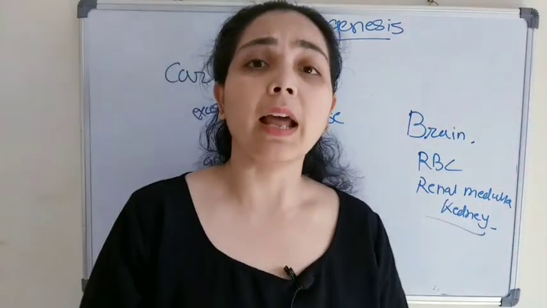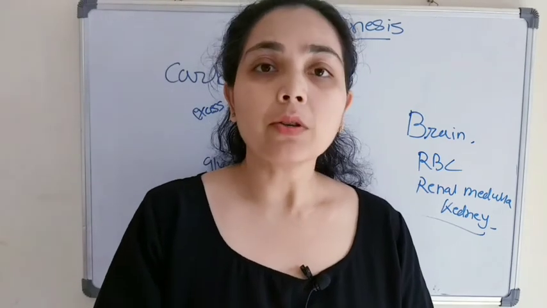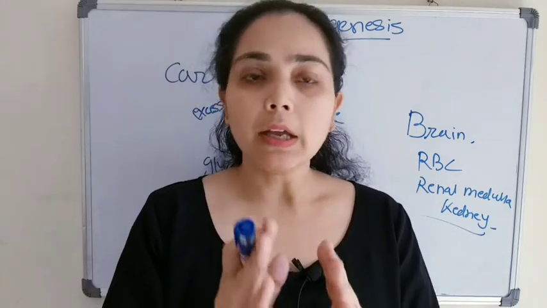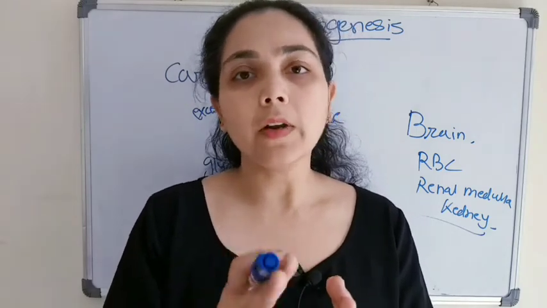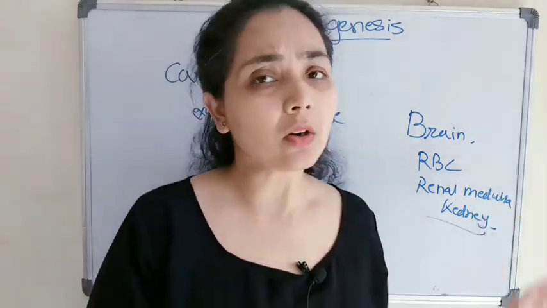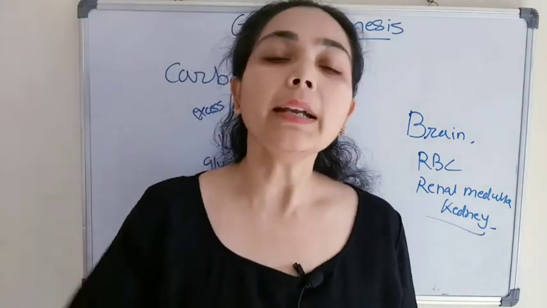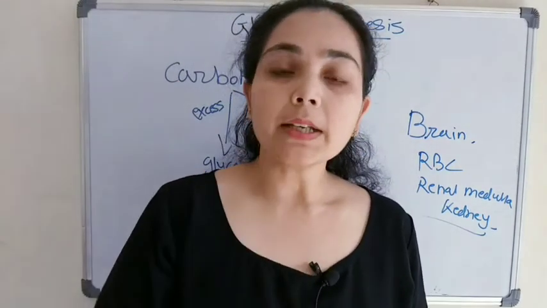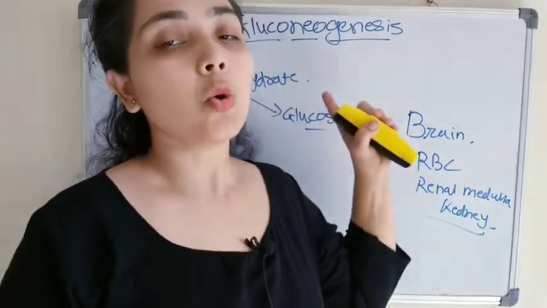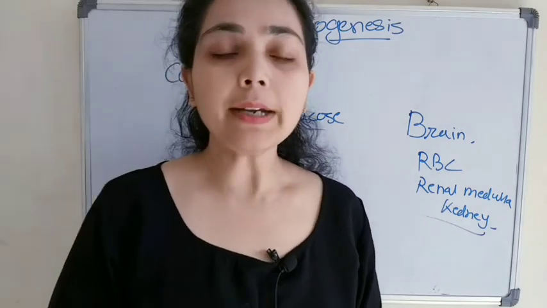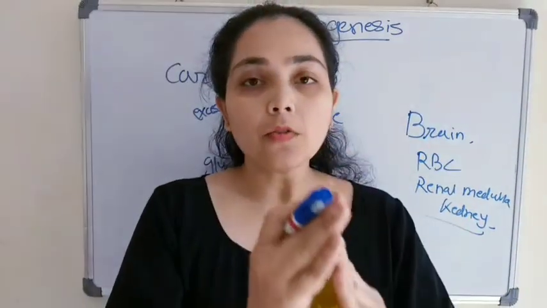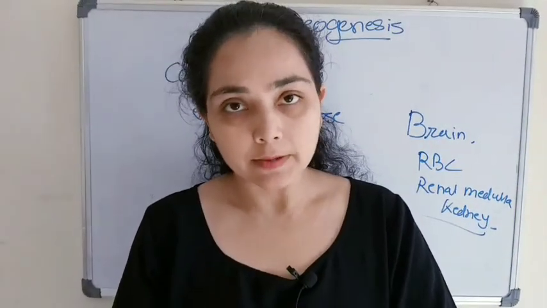But the glycogen storage will be depleted after about 12 to 14 hours. What then? These organs need a constant supply of glucose, so glucose will be synthesized by our body from non-carbohydrate sources, and that is known as gluconeogenesis: the synthesis of glucose from non-carbohydrate sources.